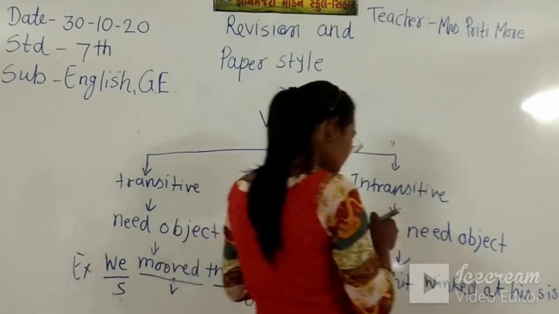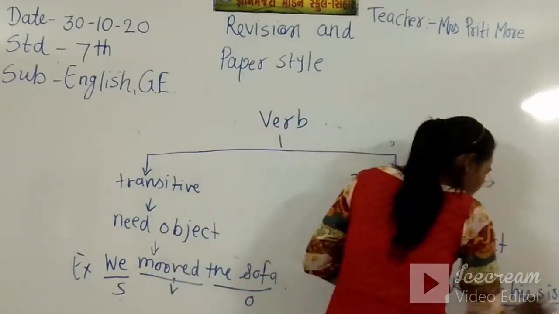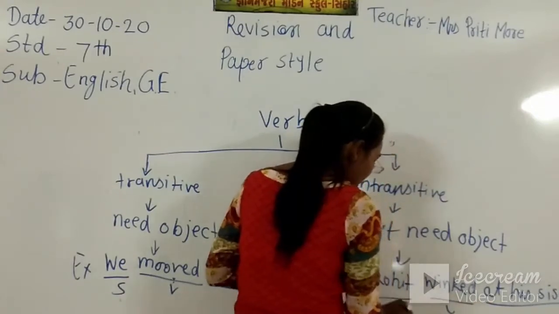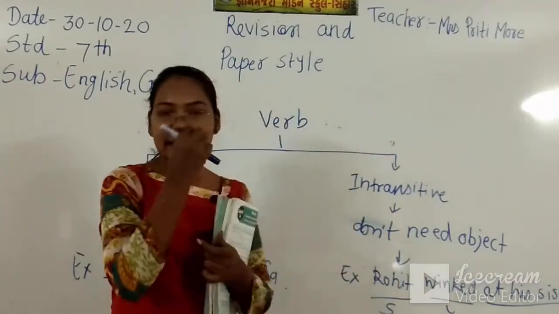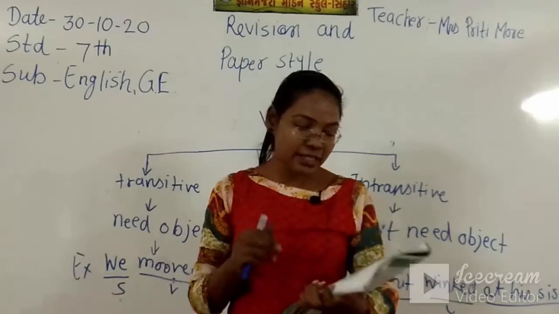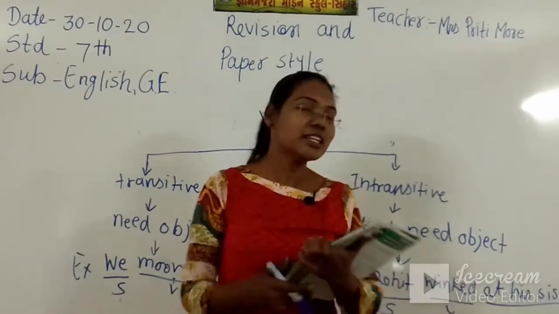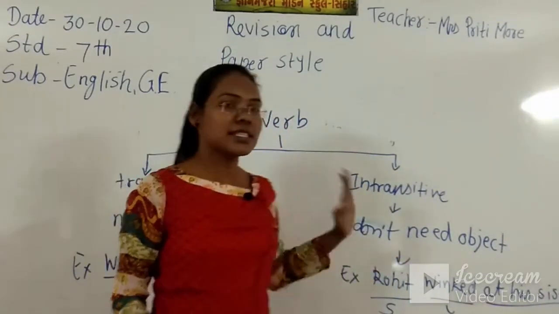In this sentence there is no object, these are the complements. This is the verb and this is the subject. Still this sentence is completed. That's why it's called intransitive.